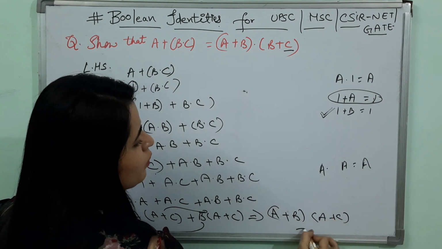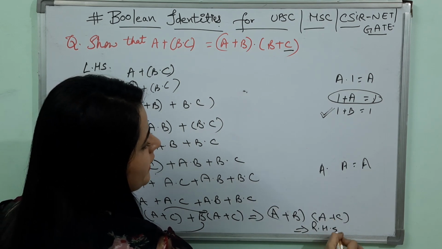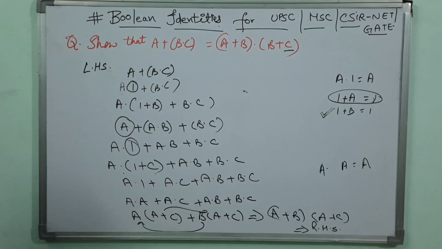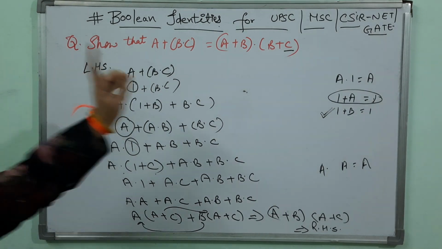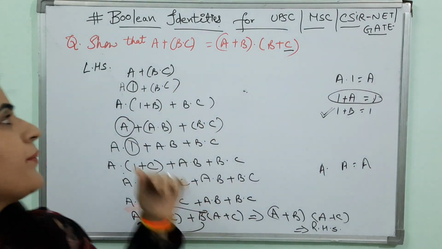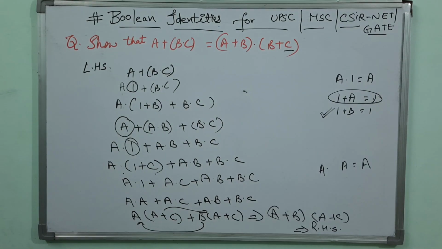That is basically equal to the right hand side. Clear? Just keeping these properties in my mind, I am able to solve this question very easily.